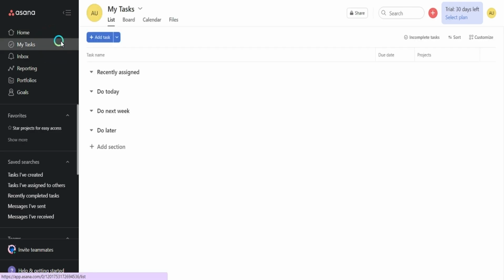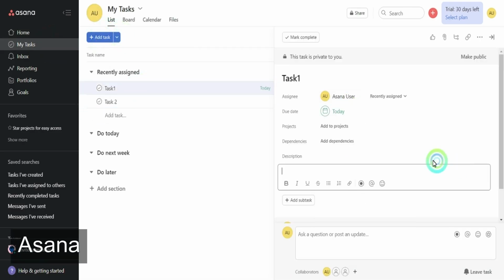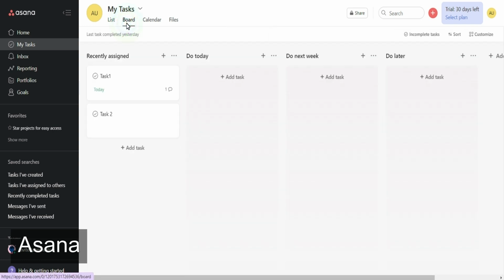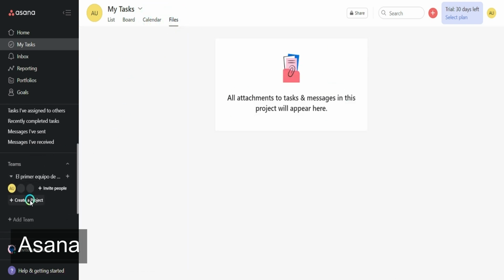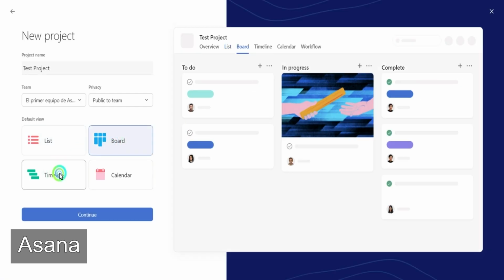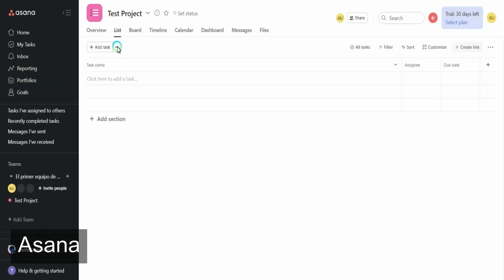Asana is a task-oriented platform. You can create tasks easily and add the details later, like due date, description, and comments. You can visualize and order the tasks in different ways, but the detail is pretty much the same. Also, you can create projects to organize your team and select the default visualization type. This section is improved to manage the tasks inside the team,